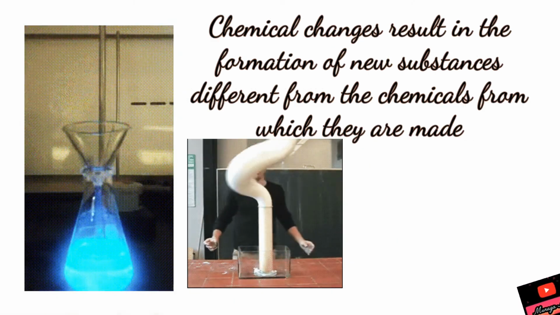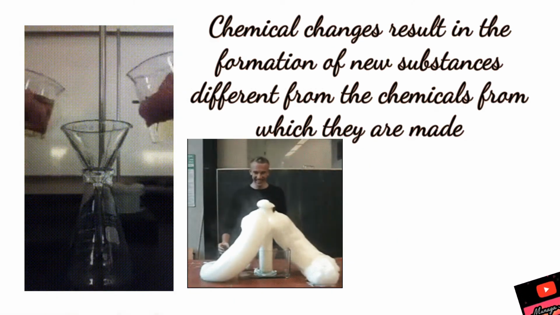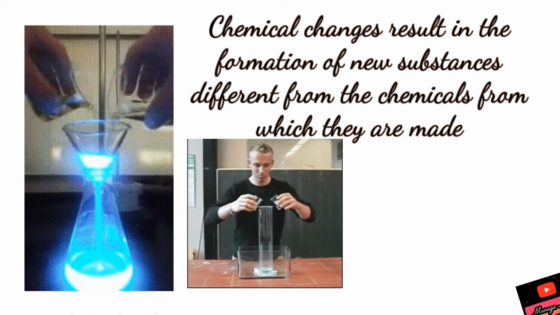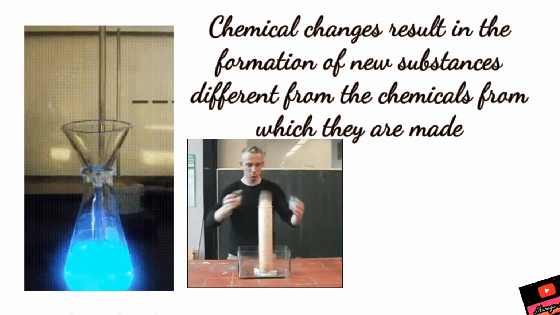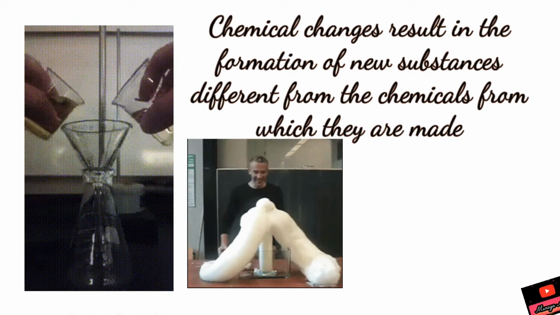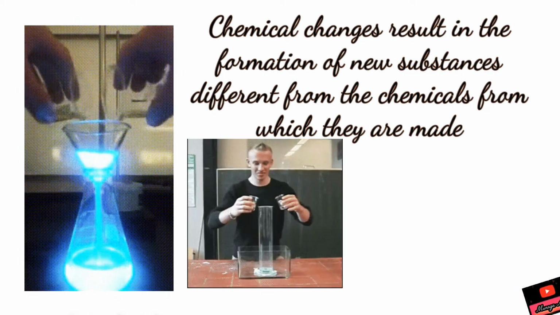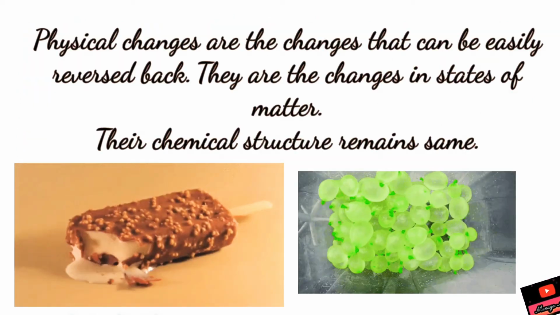Now, what is chemical change? Chemical changes result in the formation of new substances different from the chemicals which they are made of. You can see in both these chemical reactions, new substances are formed.